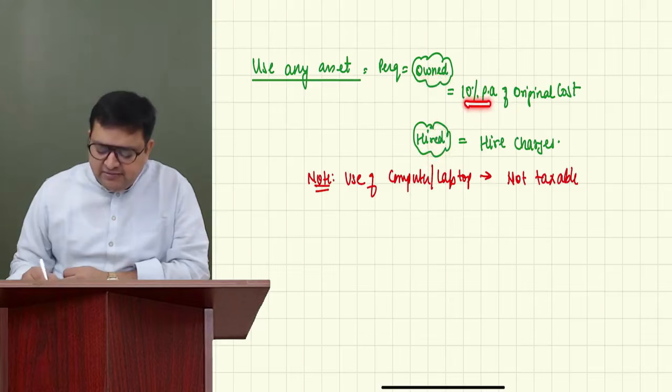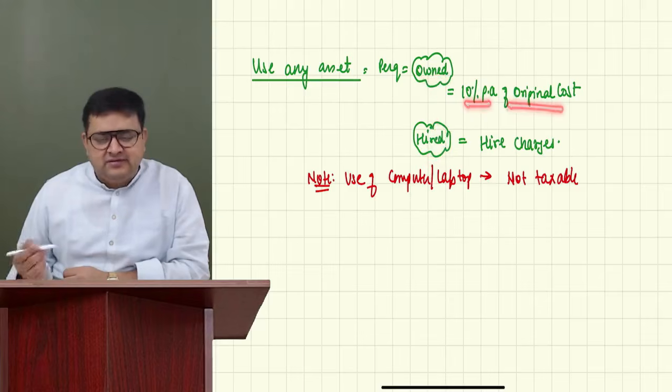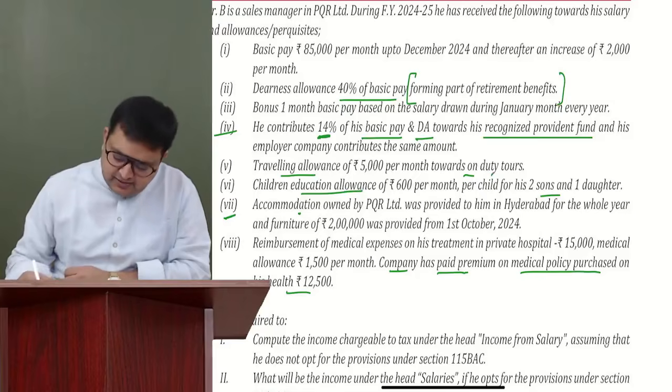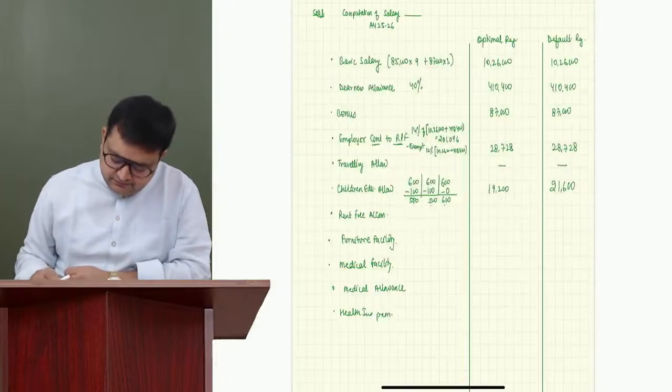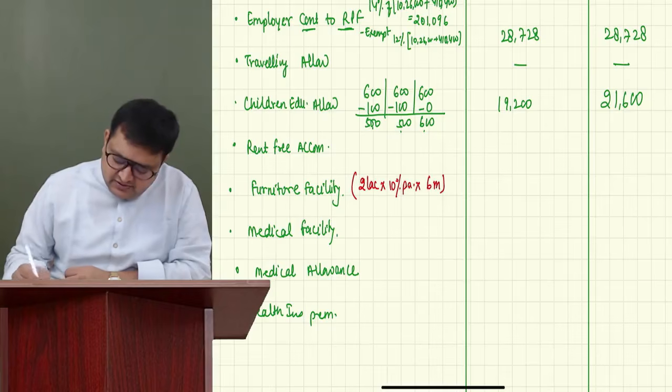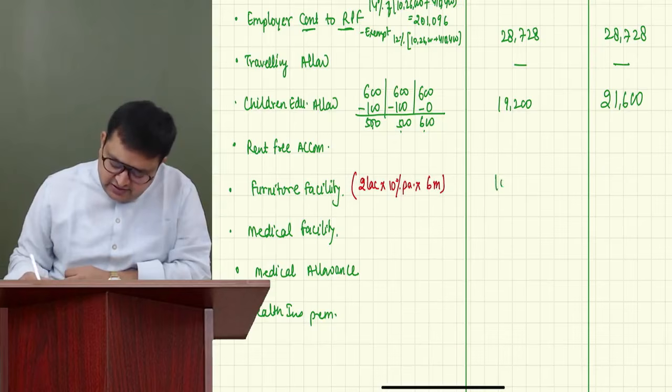So 10% per annum of original cost, it is 20,000, but it is for 6 months, so 10,000. So furniture facility is 2 lakh into 10% per annum into 6 months. So it is actually 10,000.